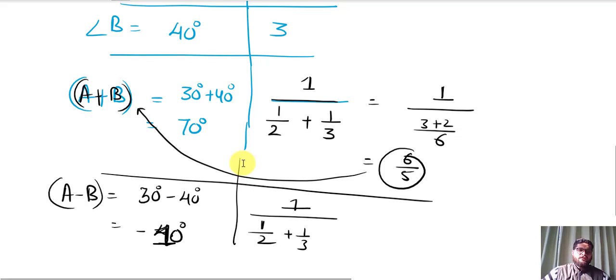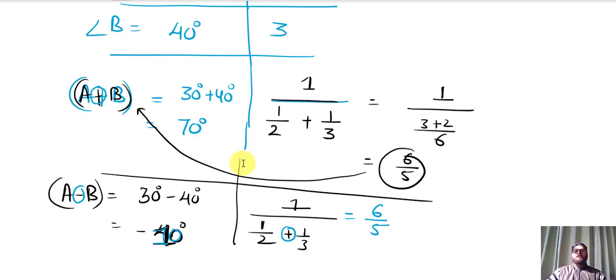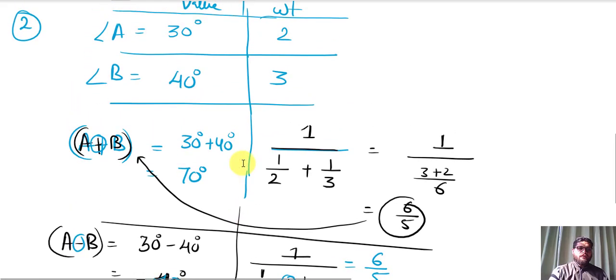Okay, please note there is no change in the operation when we calculate the weight of any equation. Only the value will change here, the weight doesn't change. So on solving this equation, again we will get 6 by 5. So this is the second law of weight, which indicates the operation signs between the two values having different weights, right?